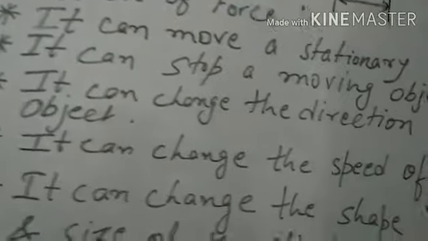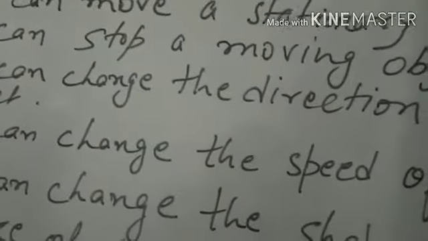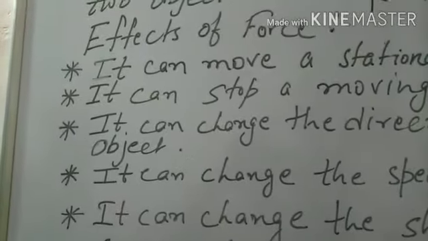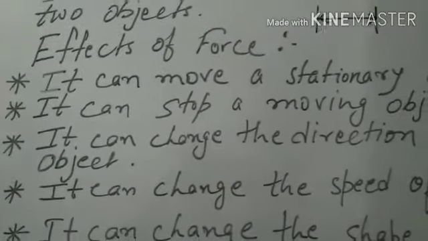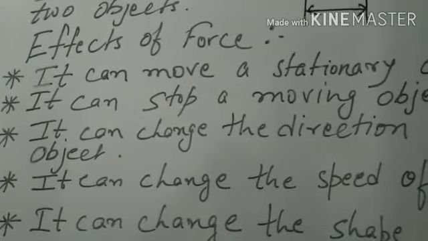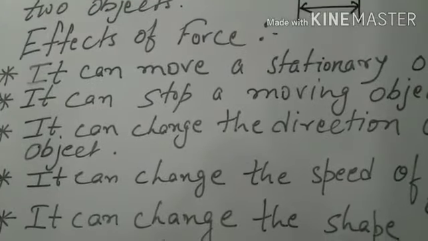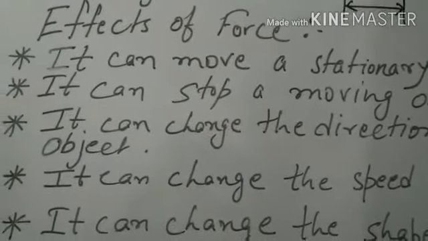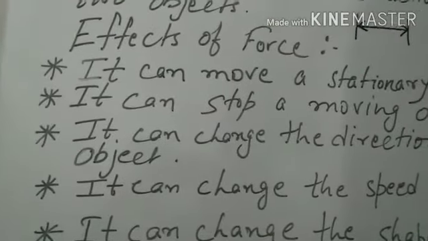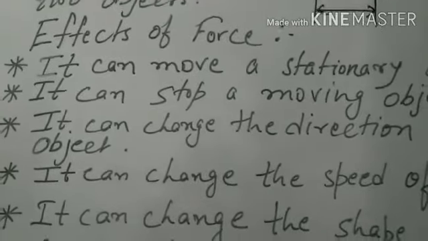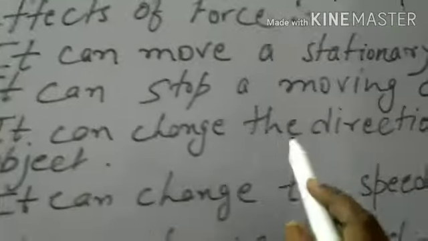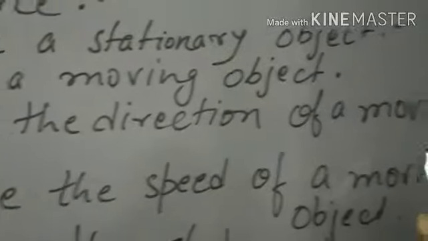Anything which is in motion, suppose a goalkeeper has to save a goal, then he applies a force to the moving football with his hand and saves the goal.